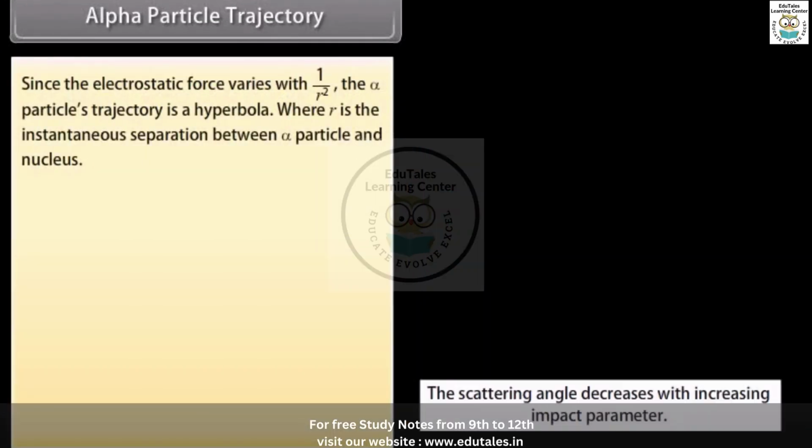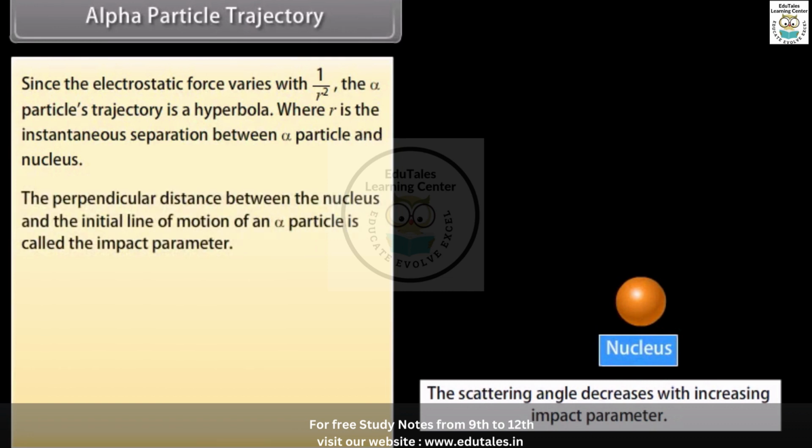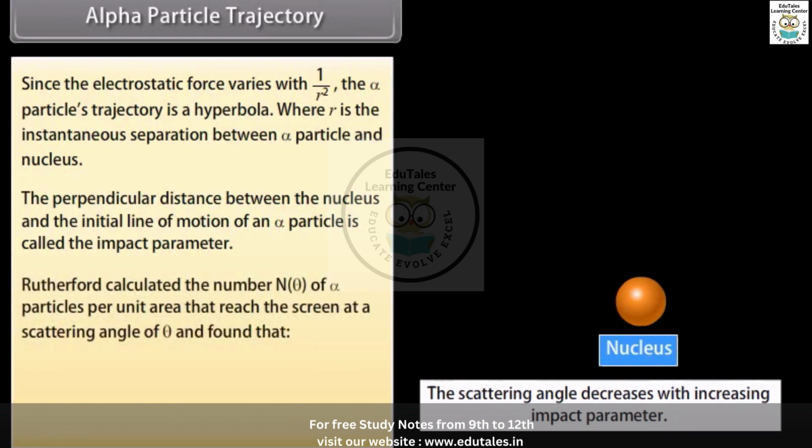Alpha particle trajectory. Since the electrostatic force varies with 1 upon r square, the alpha particle's trajectory is a hyperbola, where r is the instantaneous separation between alpha particle and nucleus. The perpendicular distance between the nucleus and the initial line of motion of an alpha particle is called the impact parameter.